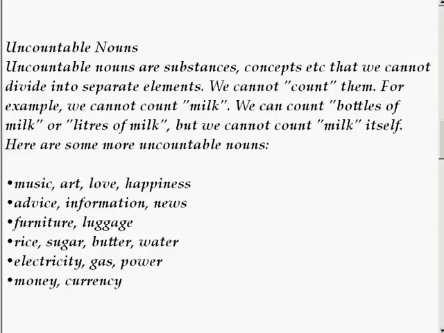It's the complete opposite of countable nouns. Uncountable nouns are substances, concepts, etc. that we cannot divide into separate elements. We cannot count them. For example, we cannot count milk. We can count, or we can say, bottles of milk or liters of milk, but we cannot count milk itself.